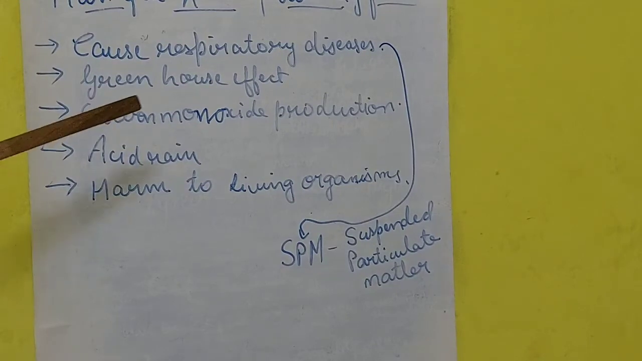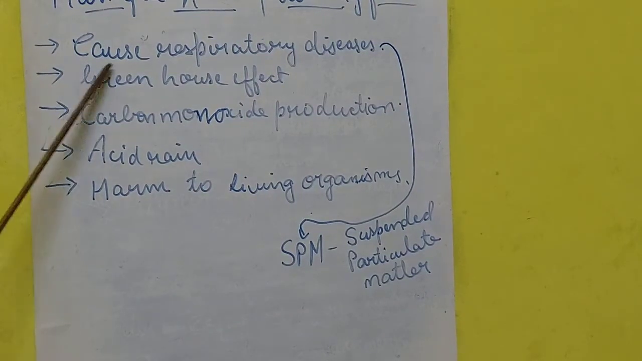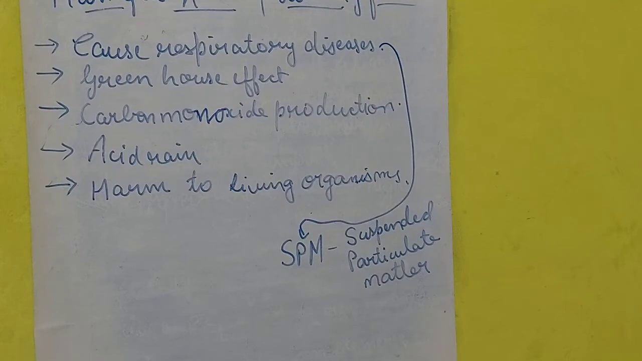See, our atmosphere is a balanced one. We have 21% oxygen, 78% nitrogen, then 0.03% carbon dioxide. Then we have human beings, we have plants. We exhale carbon dioxide and plants take it. Plants give oxygen and take carbon dioxide. So the balance of oxygen and carbon dioxide is maintained. But when we burn more and more fuels, this balance is disturbed. More carbon dioxide goes into the air, and this causes greenhouse effect.